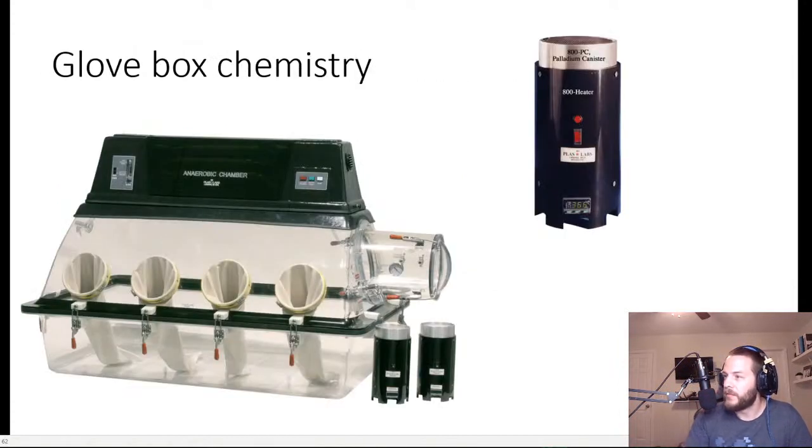And there's another sort of thing with catalysis that I wanted to tell you guys about. Now, this is from personal experience. So at my last job, not the job where I'm working now, I did a lot of work with inert atmosphere chemistry. I worked with a lot of air sensitive and moisture sensitive materials, things that if you open the container in the presence of air, would ignite or would ruin the material. So pretty dangerous stuff. And one efficient way to handle these kinds of things is by using a glove box or an anaerobic chamber. And this is actually the kind right here that I used to use every single day.